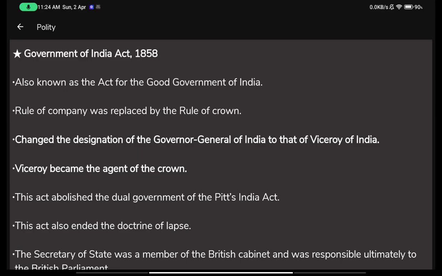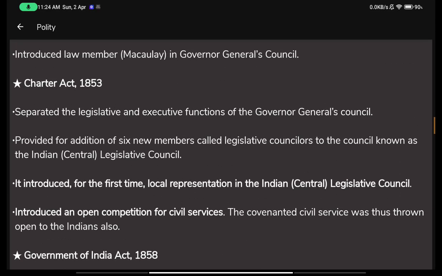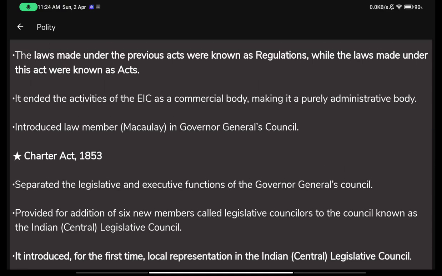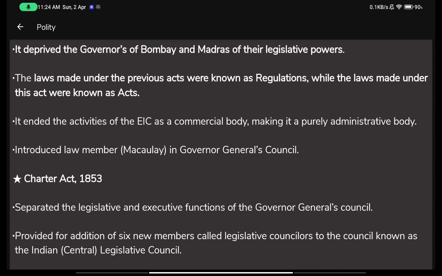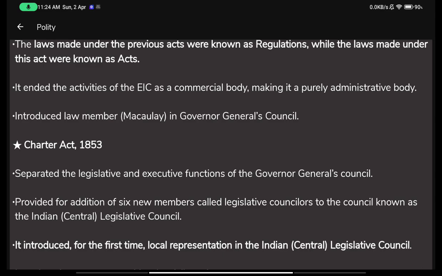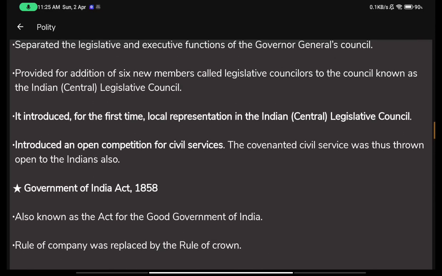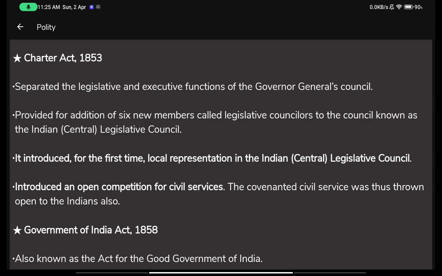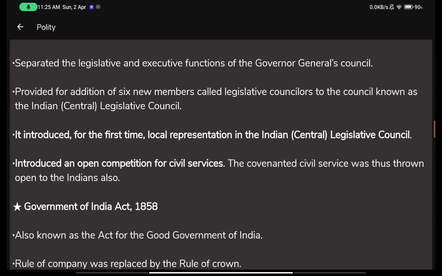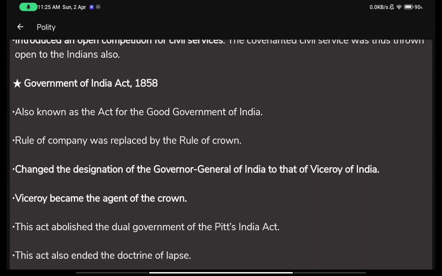Like I told you previously, here, this point, that it ended the activities of the East India Company as a commercial body, making it a purely administrative body. So up until now, it was taking the help of the East India Company in ruling over India. So still it had a kind of indirect influence over India. But after the revolt of 1857, it completely took into its hands the rule of India.